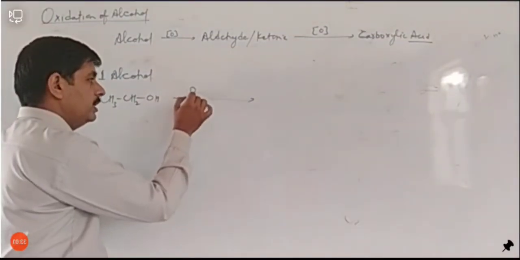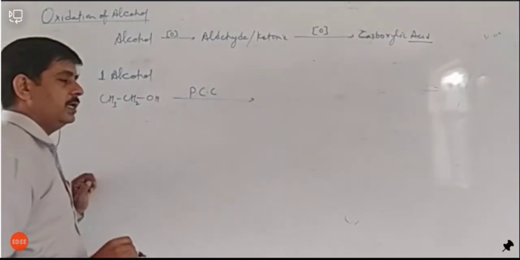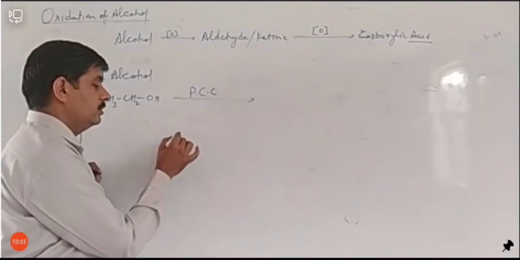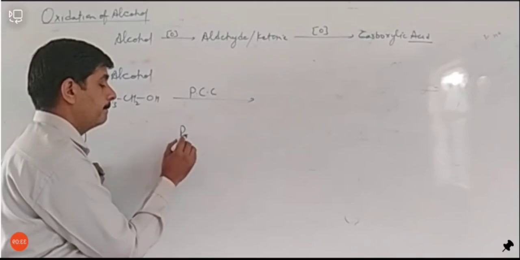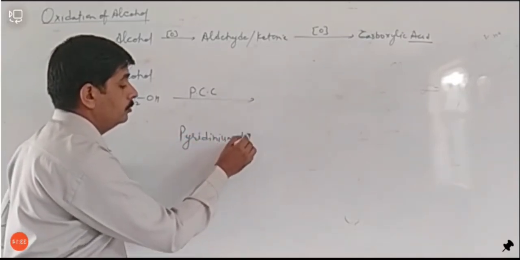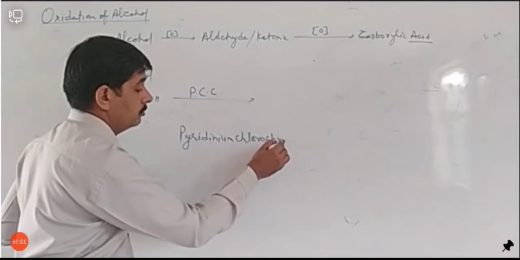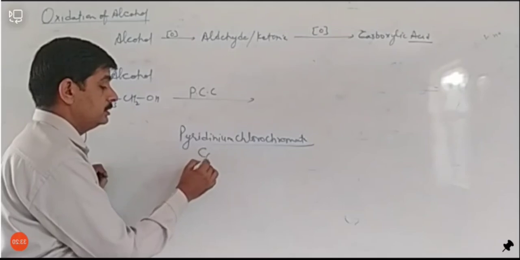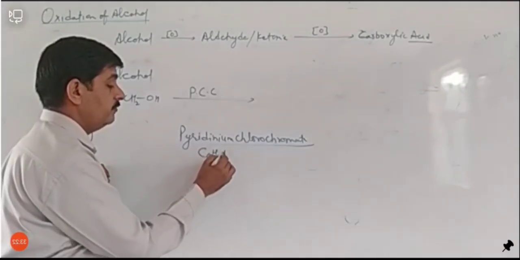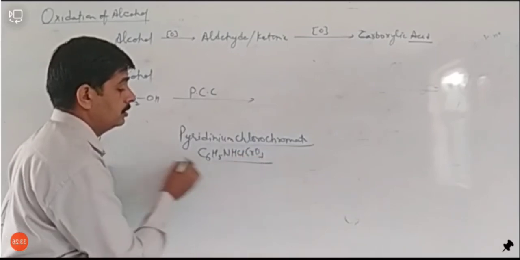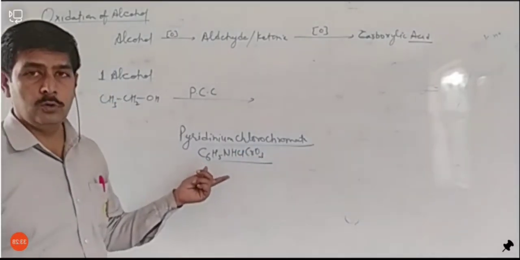A weak oxidizing agent can be PCC, and the full form of PCC is pyridinium chlorochromate, C6H5NHCl-CrO3.